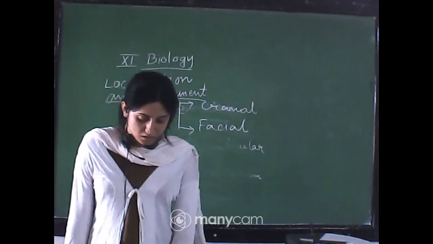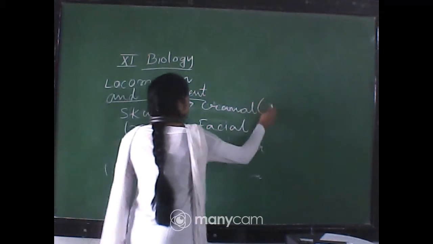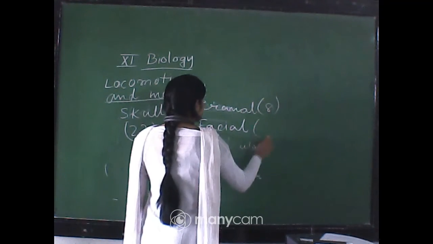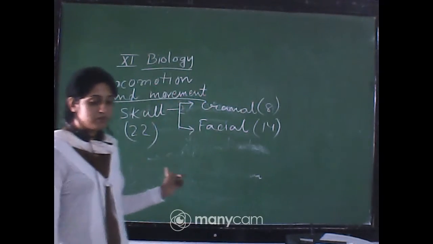Cranial bones are 8 in number, that is the head structure, and the facial region is made up of 14 bones. Okay, total 22 bones are present.